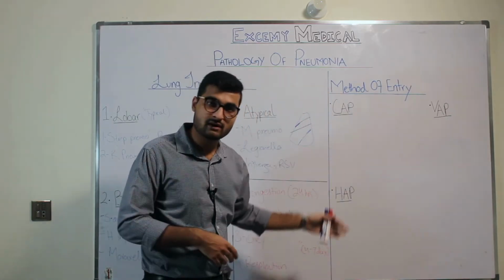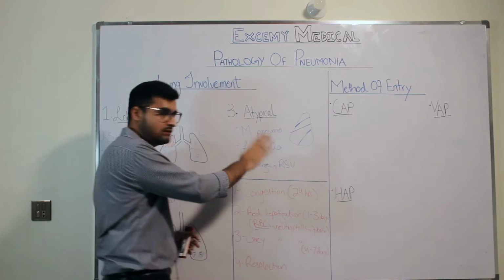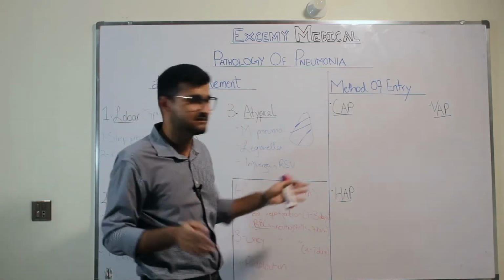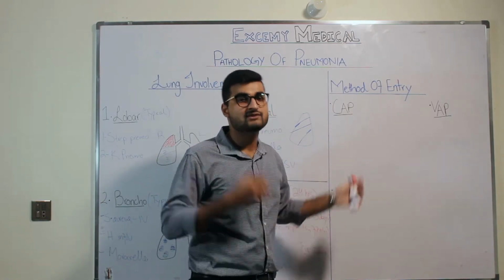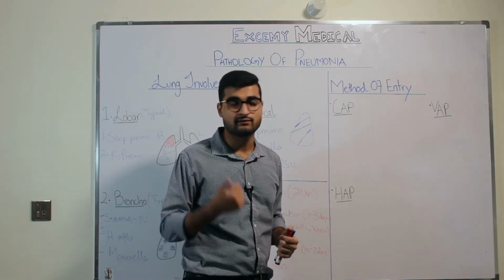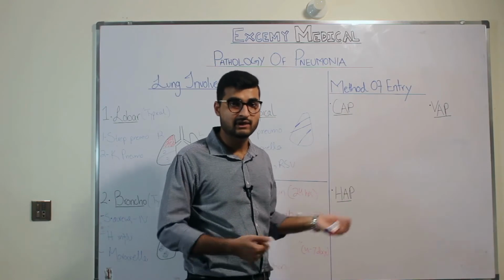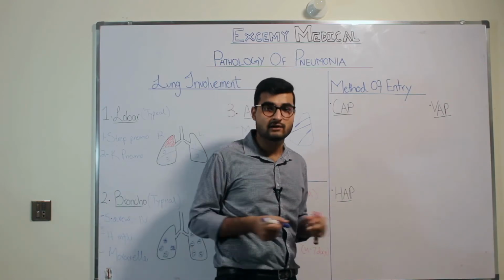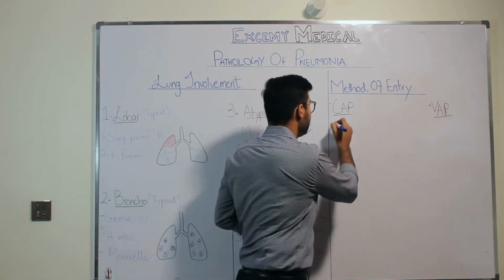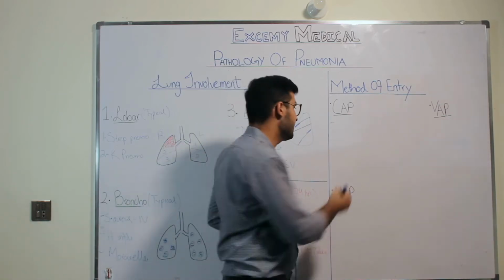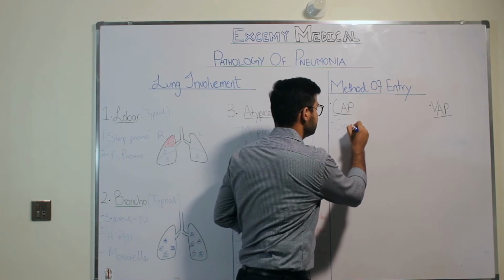So let's just briefly talk about the different organisms. You don't have to do the different chest X-rays for this. You just need to know the different organisms, because knowing the organisms, you will be devising your antibiotic regimen for that particular patient. So it's really important to know what kind of organisms can affect which kind of patient and in which setting. So in CAP, the most common organism that you have to deal with is Strep pneumo.